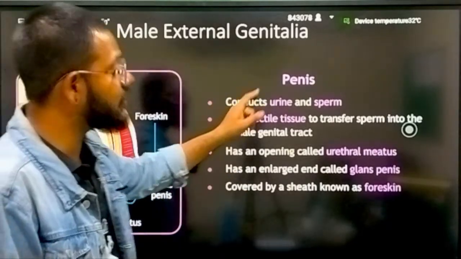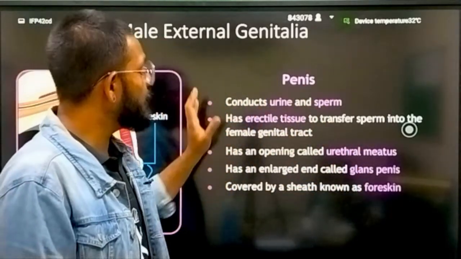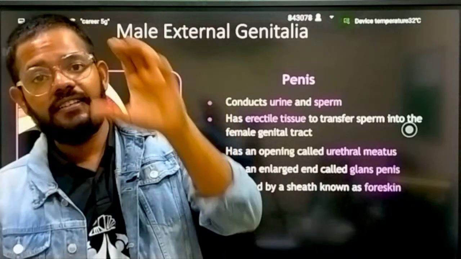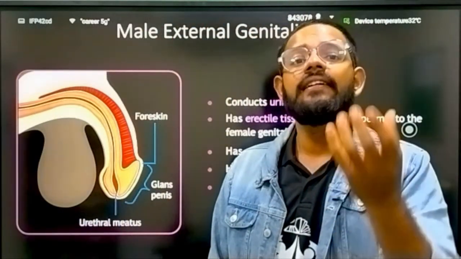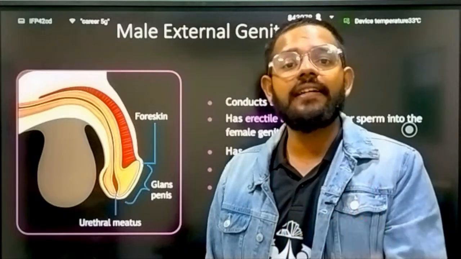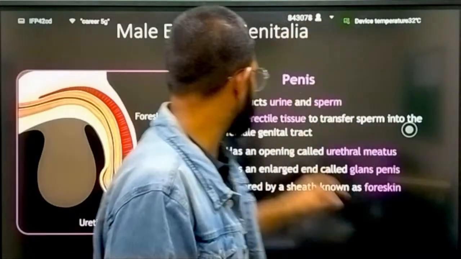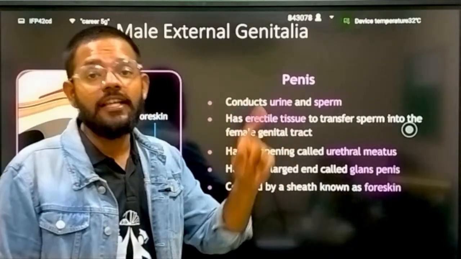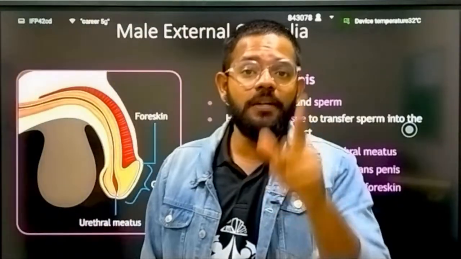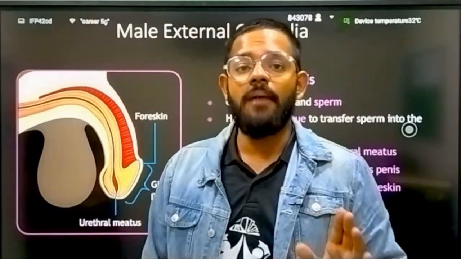Again, it conducts urine and sperm. Secondly, it has erectile tissue, and when a male gets excited, that tissue gets engorged, and that's why the penis enlarges and becomes erect. That's why we call it erectile tissue. Then it has an opening called the urethral meatus, from which urine and sperm come out.